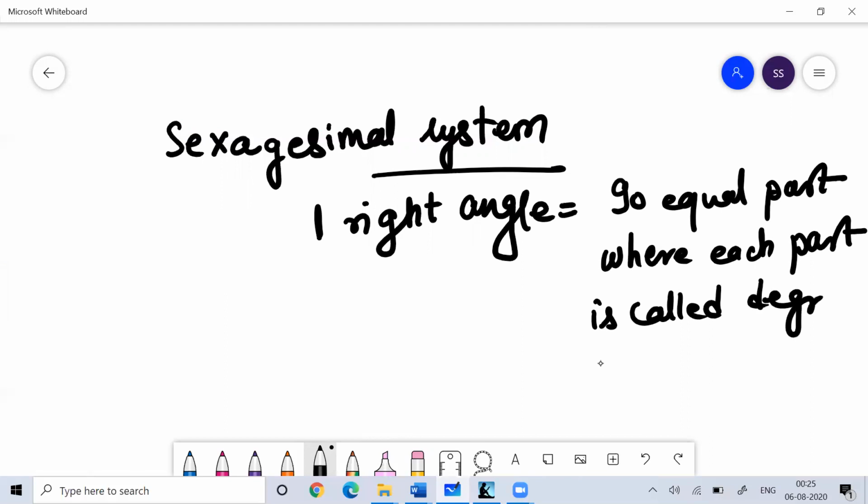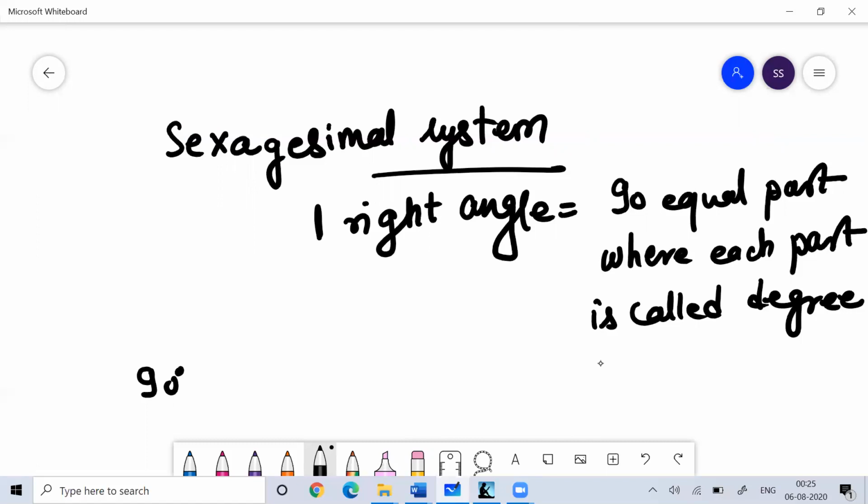So when we use the word degree, it is 1 by 90th of a right angle. You need to remember that whenever you say 90 degree, you need to understand this part. Whenever we say 1 degree, it is basically 1 by 90th of a right angle. So that we can always remember in the sexagesimal system. Whenever we say one right angle, it is divided into 90 equal parts, which we call a degree.